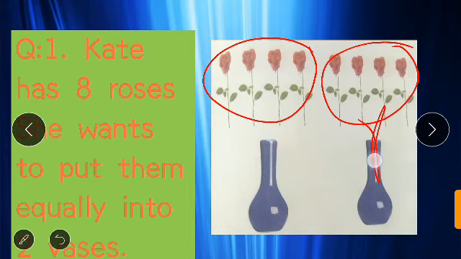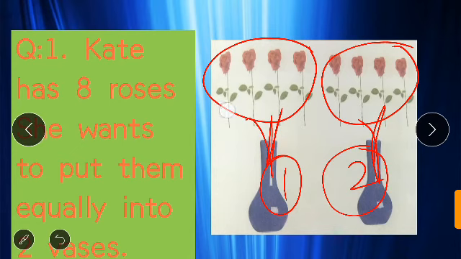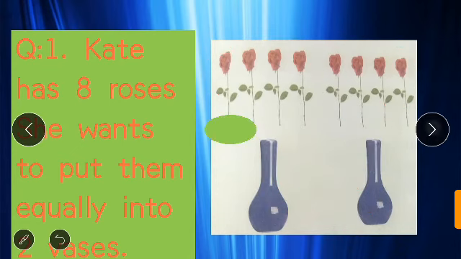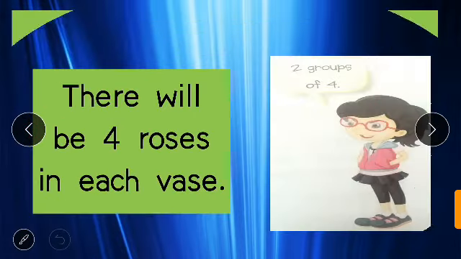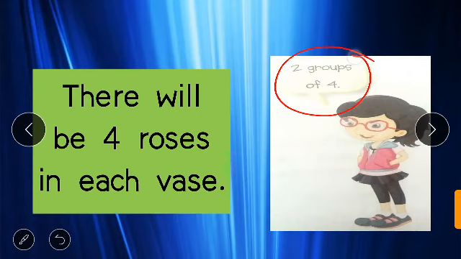In this way, we put 8 roses equally into 2 vases. This is one vase and this is the second vase. And both are having the same number of roses. Okay? 2 groups of 4.